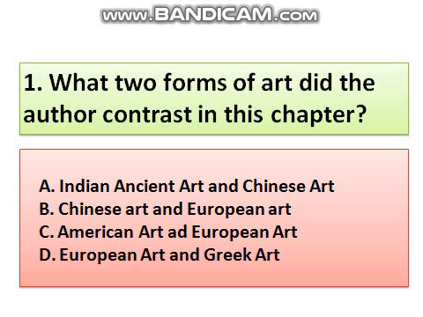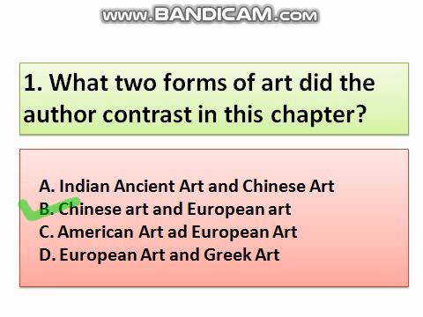So the first question of this lesson is, what two forms of art did the author contrast in this chapter? Option A, Indian ancient art and Chinese art. B, Chinese art and European art. C, American art and European art. D, European art and Greek art. So when you study the lesson, you find out that the author has contrasted Chinese art and European art in this chapter.